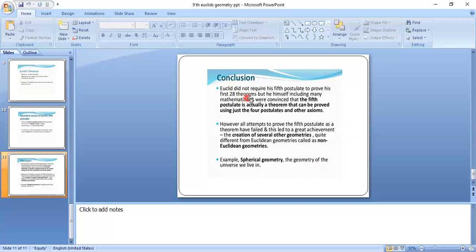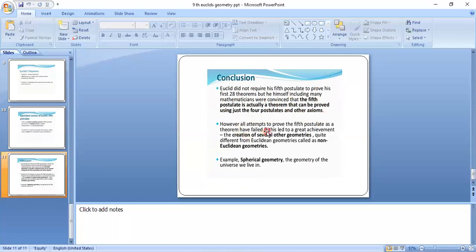Conclusion: Euclid did not require his fifth postulate to prove his first 28 theorems, but he himself, including many mathematicians, were convinced that the fifth postulate is actually a theorem that can be proved using just the four postulates and other axioms.